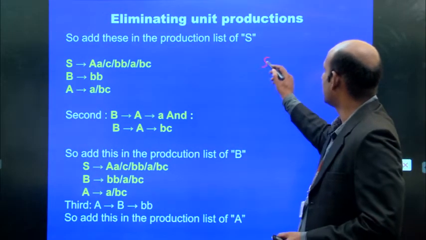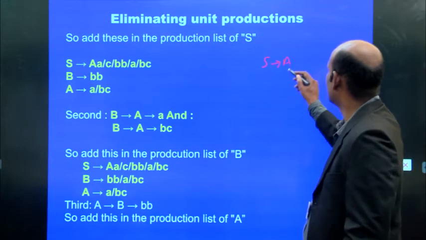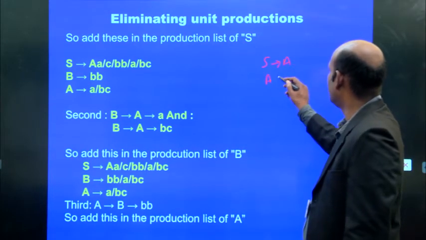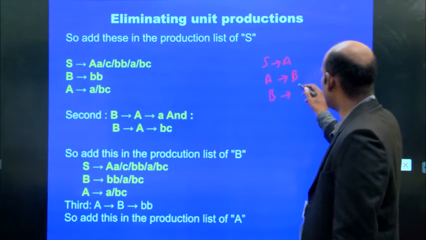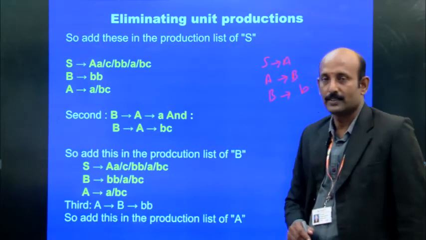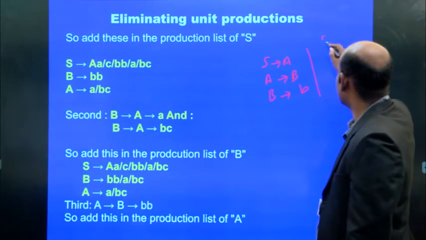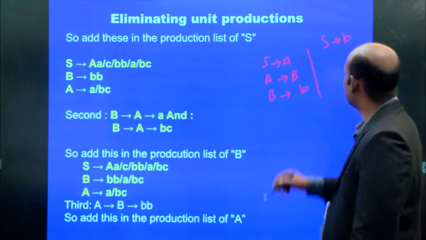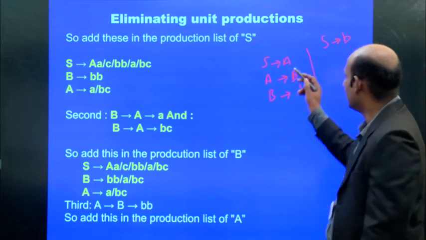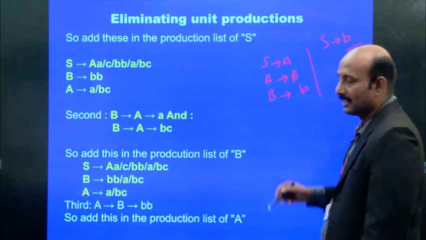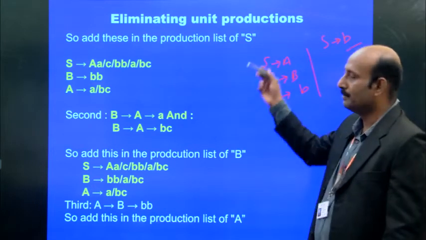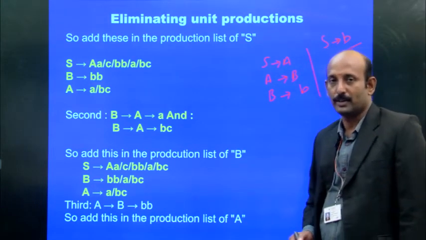If S tends to A and A tends to B and B tends to small b, so we can write it in the form of S tends to b. So in the place of S, A implies B, B implies b. So b we can write like this. So this is called elimination of unit productions.